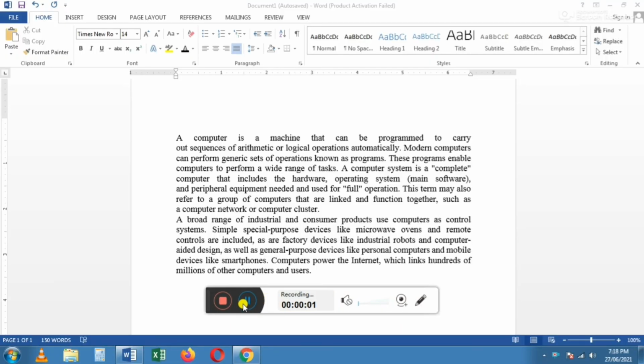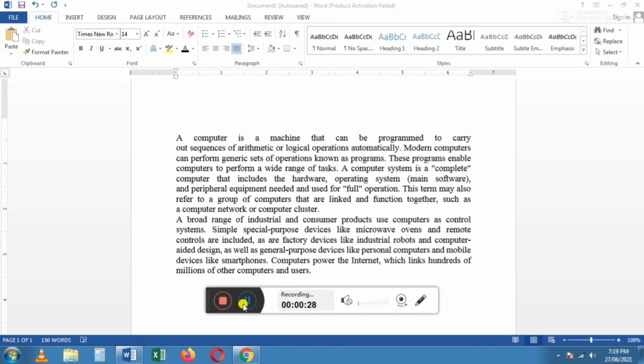Paragraph spacing is used to give the space between two paragraphs. Before that we have seen line spacing, that is how to give the space between the lines. But now we are going to see how to give the space between paragraphs.